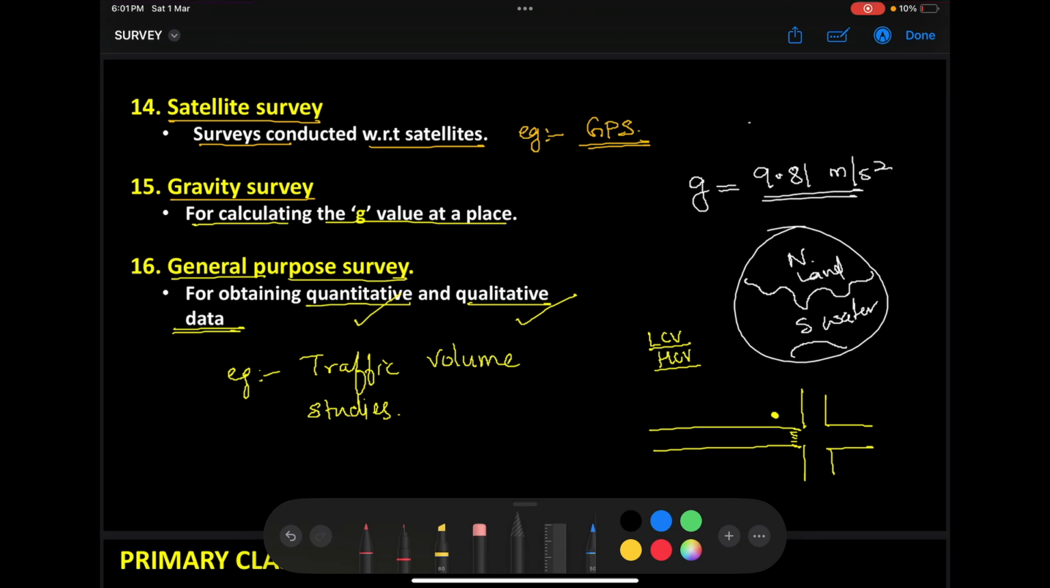Okay, and they will prefer to use this road. So if there are two routes to reach one location, one route having high traffic and the other having less traffic, which one will you select? Obviously, we will select the one which has lesser traffic. Right. So that is the qualitative aspect of a less congested route.